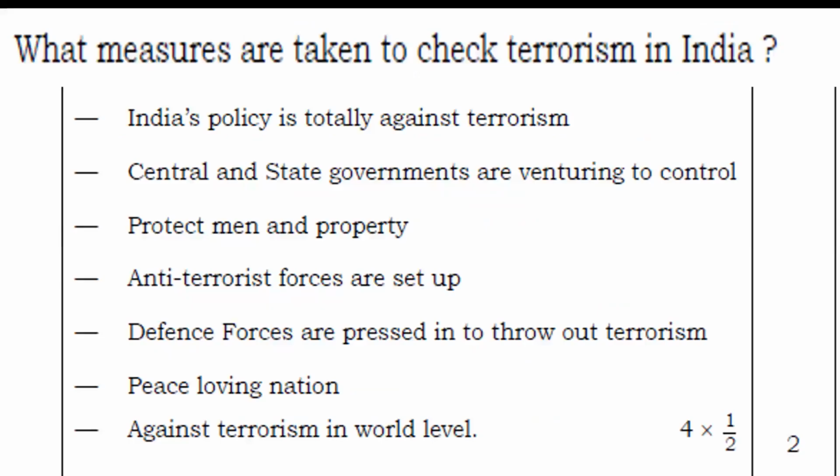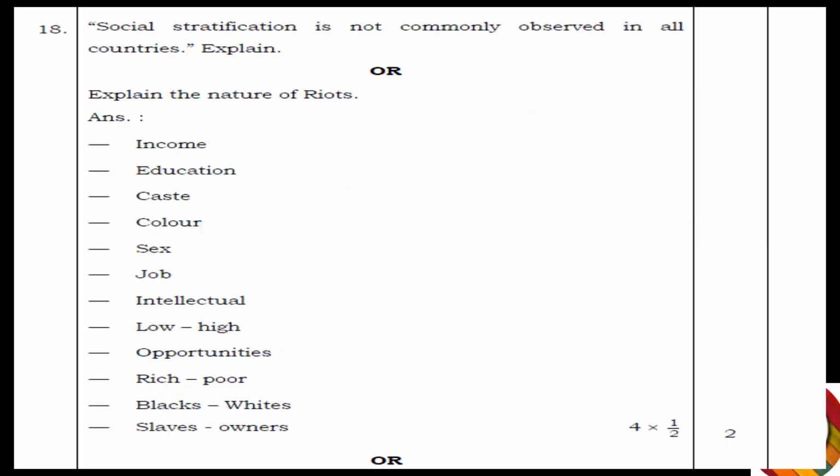Next question. Answer for the next optional question. The question was, what measures are taken to check terrorism in India? Again, the key points are: India's policy is totally against terrorism. Central and state governments are venturing to control it. Then to protect men and property, anti-terrorist forces are set up. Defense forces are pressed in to throw out terrorism. Peace-loving nation, and against terrorism at world level. Okay, so India is against terrorism at world level. So these are some of the key points of this answer, the measures taken to check terrorism in India.